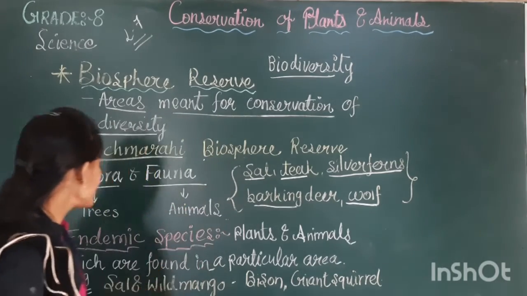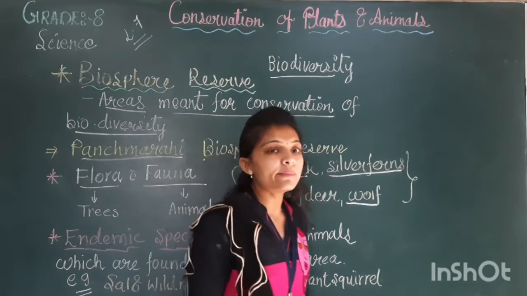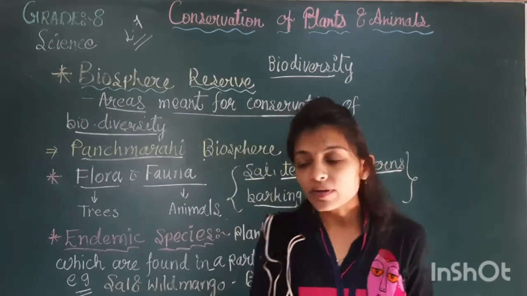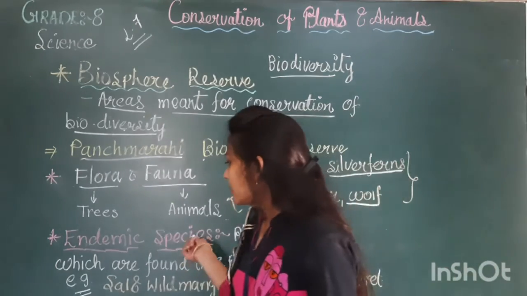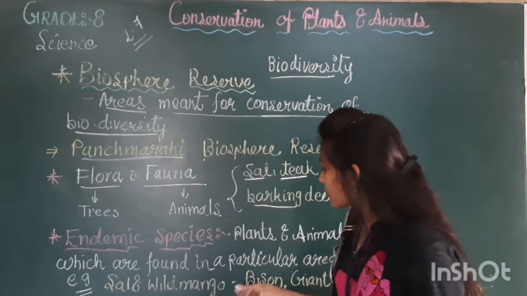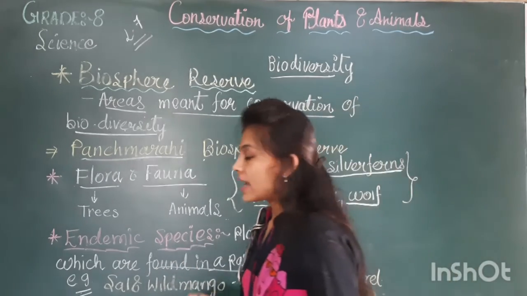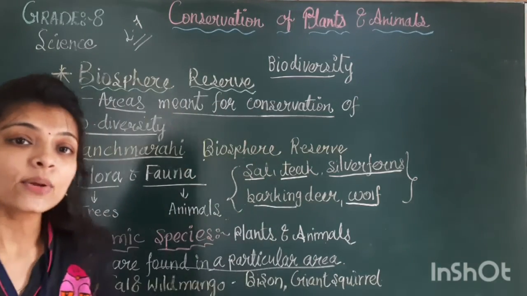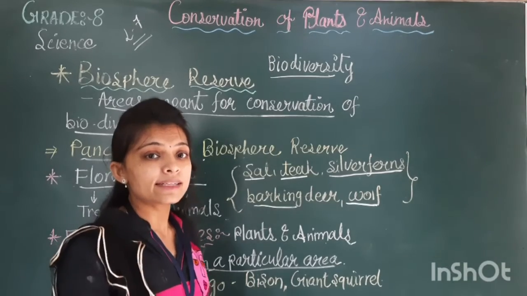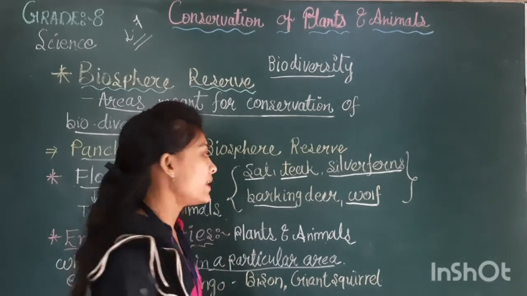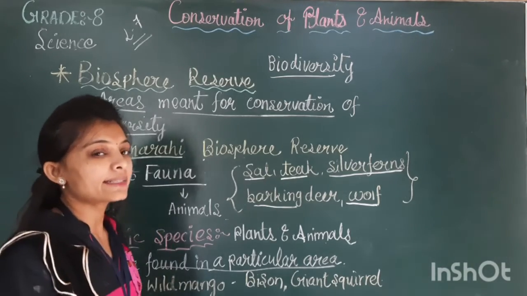Our next point is endemic species. What is an endemic species? Let's see the definition. The plants and animals which are found in a particular area, and which have one common characteristic, are known as endemic species. Which endemic species are there?